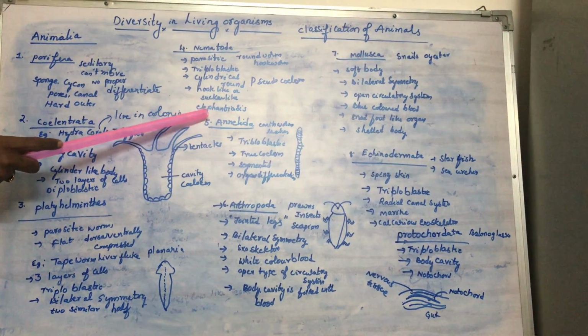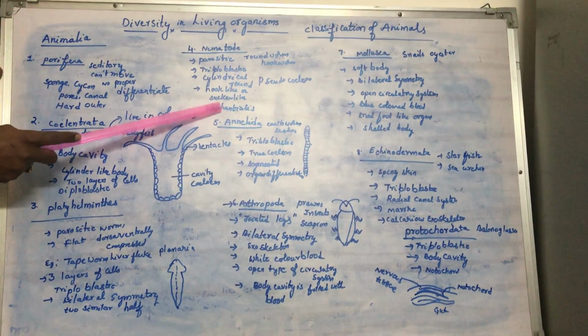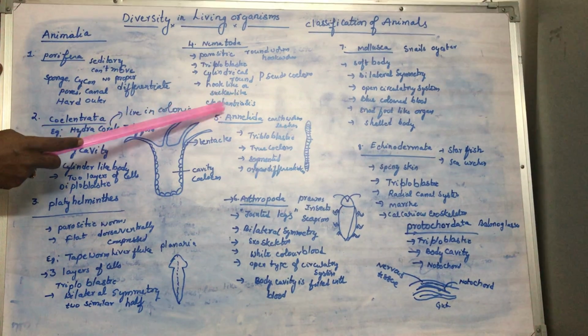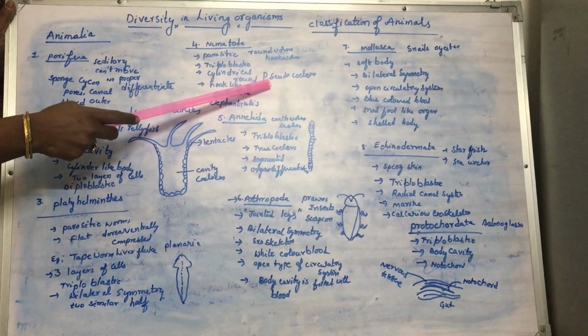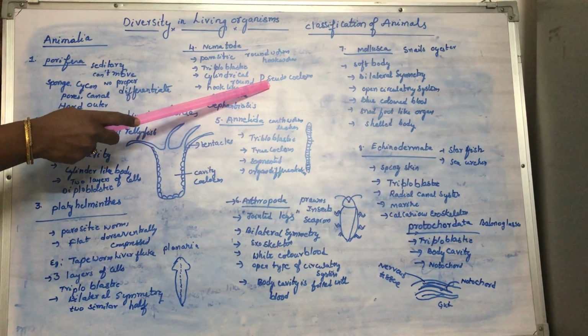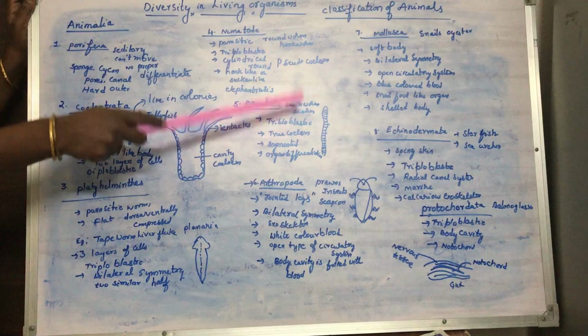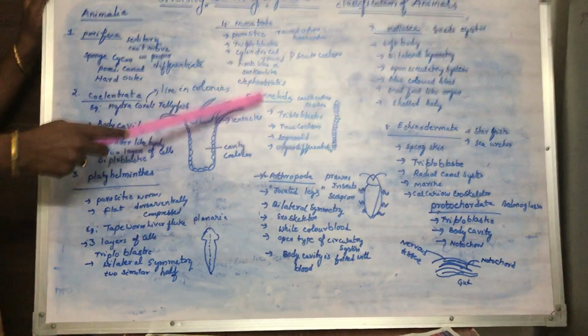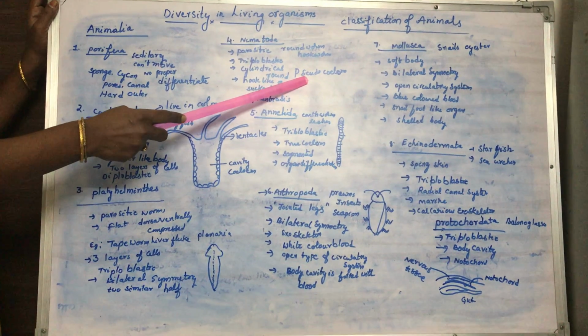Elephantiasis means the hands and legs will be swollen like that of an elephant, and you learn about this elephantiasis in higher classes. And these are all parasitic, and they don't have a true body cavity. They have pseudocoelom. They have a body cavity, but it is not formed by these cells. It is called pseudocoelom.